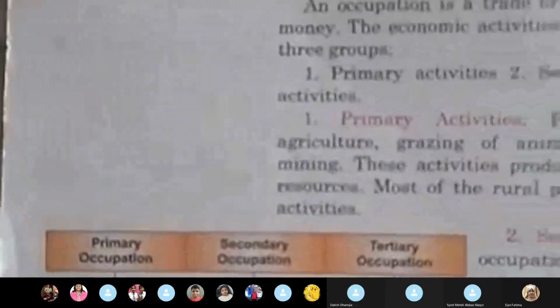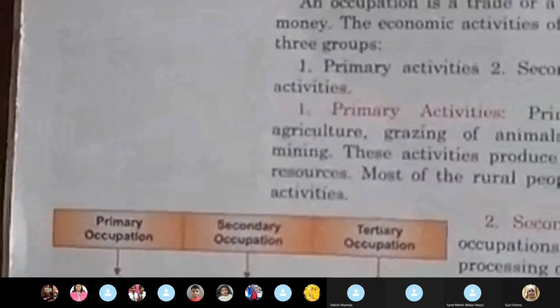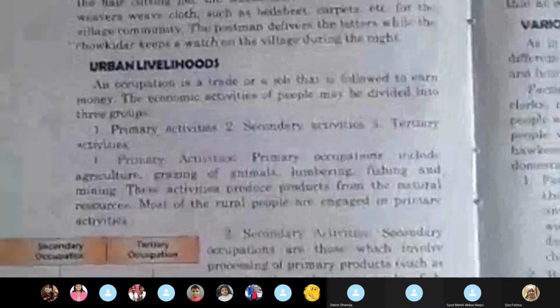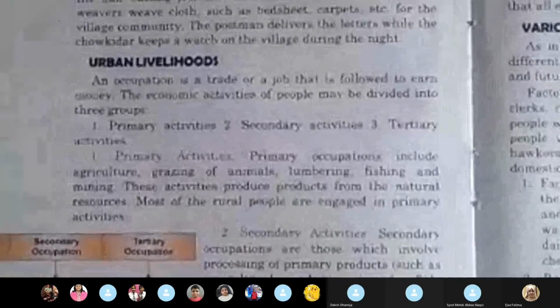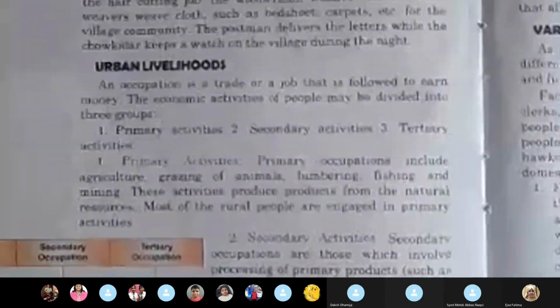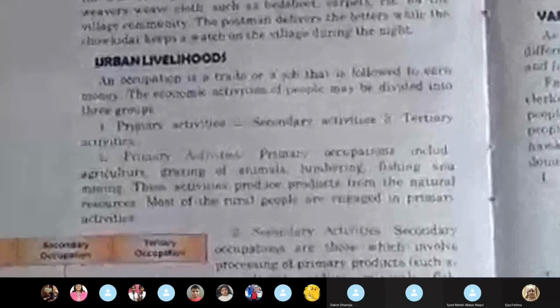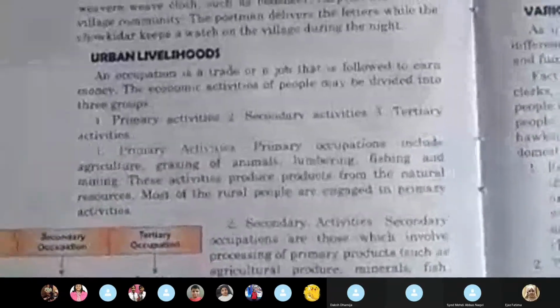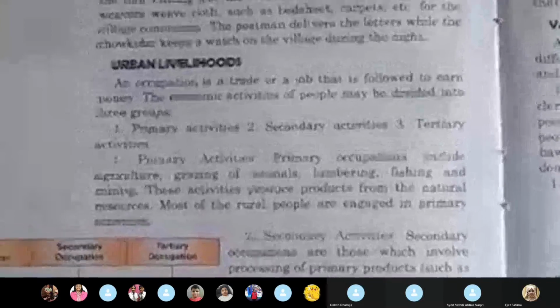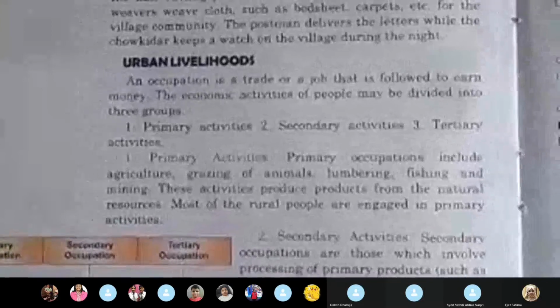Now, please see this chart. You're supposed to draw this chart in your copies. Now, before we move on, let us see the primary activity. Primary occupations include agriculture, grazing of animals, lumbering, fishing, and mining. Now, these activities produce products from the natural resources.